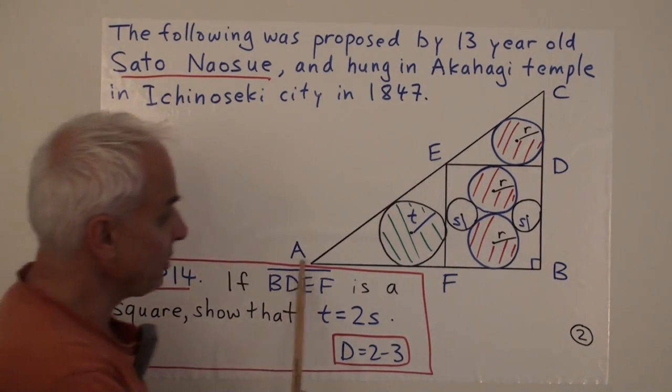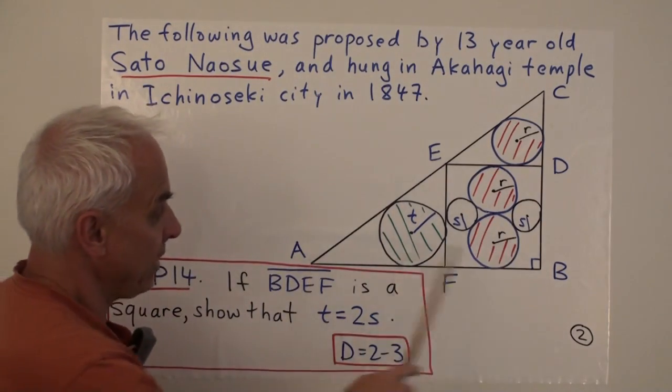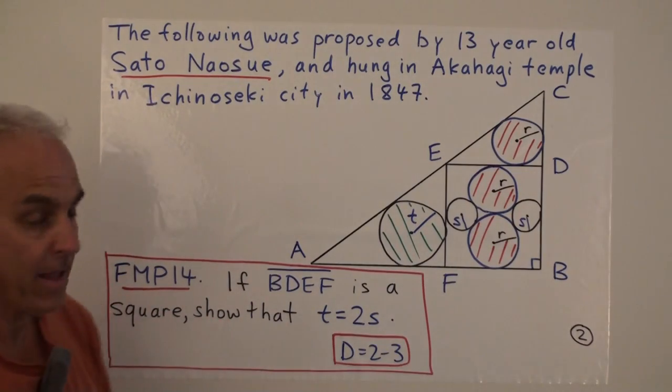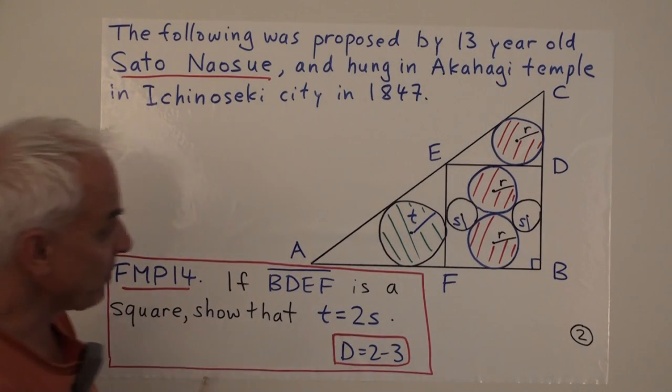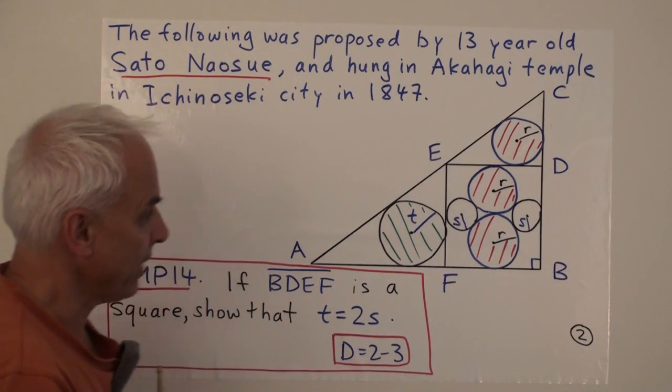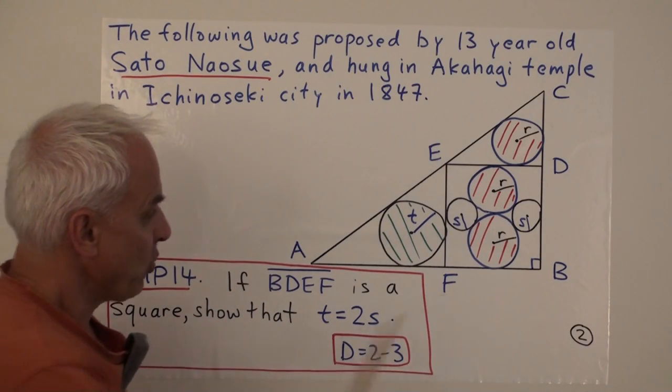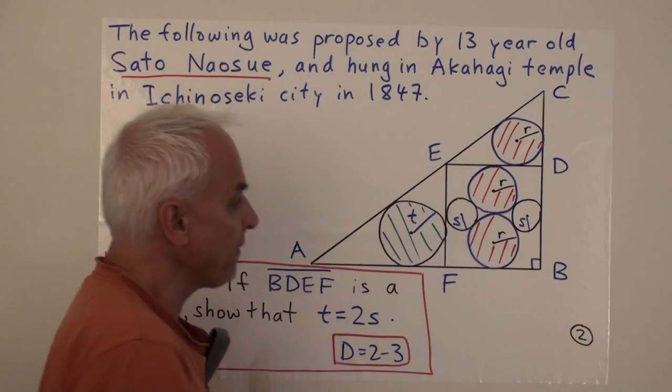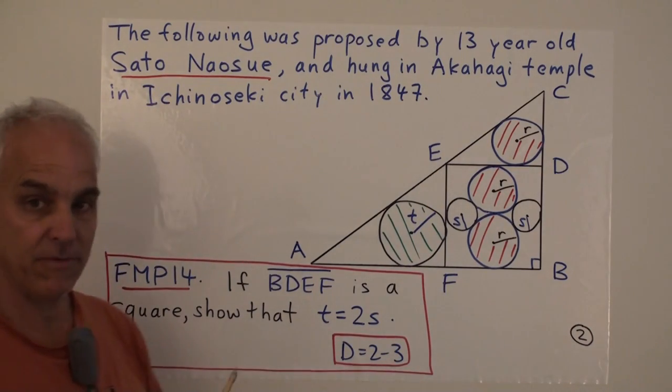Here's the problem. It concerns a right triangle, ABC. And in this right triangle we have here a square, BDEF, which has inside it a couple of circles.